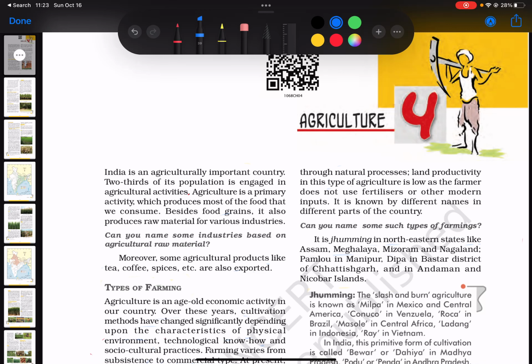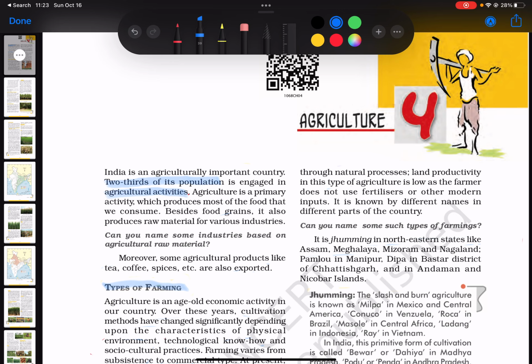Okay, so let's start with the first part of the chapter and we will primarily look at the types of farming. So, first on the introduction. Now, India is an agriculturally important country. Two-thirds of its population is engaged in agricultural activities. Agriculture is a primary activity which produces most of the food that we consume.